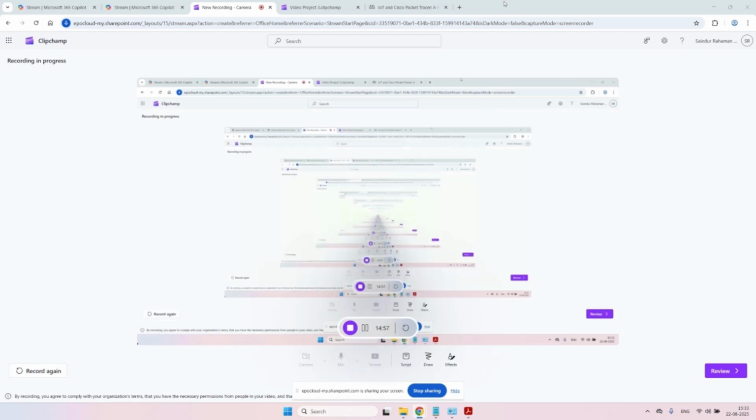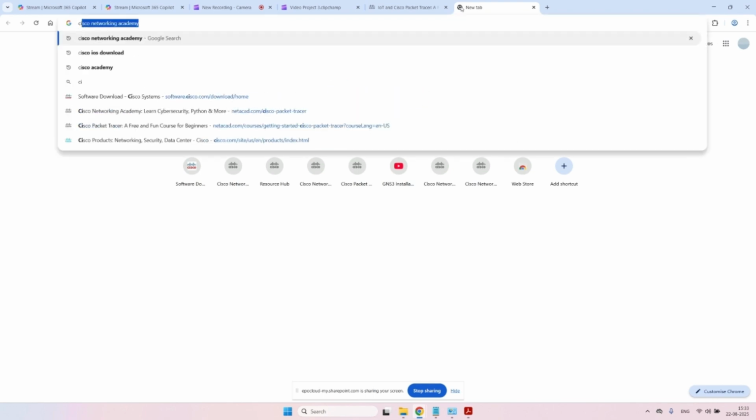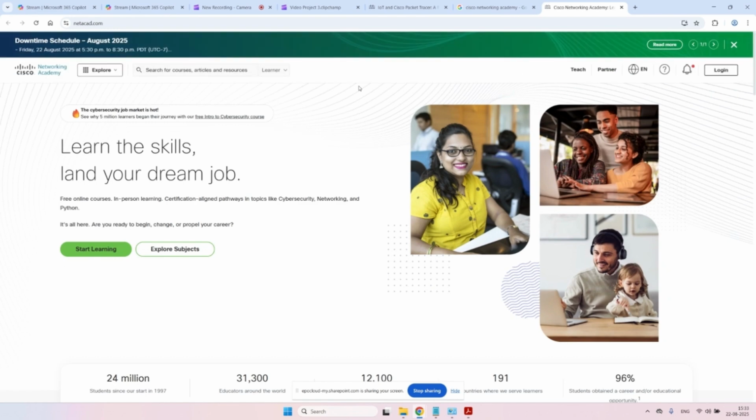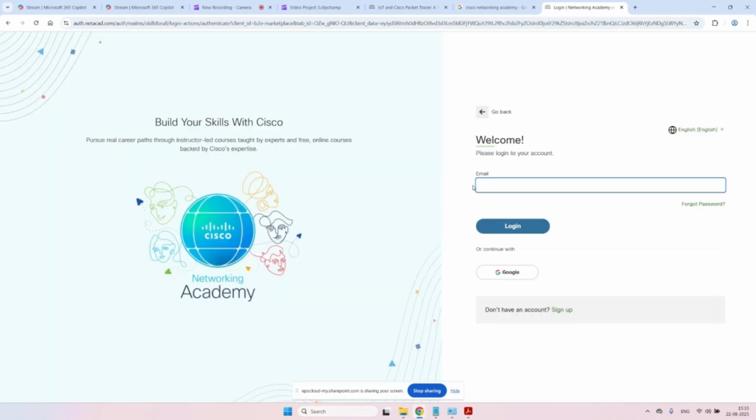To install Cisco Packet Tracer, I need to visit the Cisco website. It's called Cisco Network Academy. If I go there, I need to create a username and password to log in. I already have a username and password, so if I go to login, I can log in with them. Also, we can use a Google account to log in, or we can sign up.